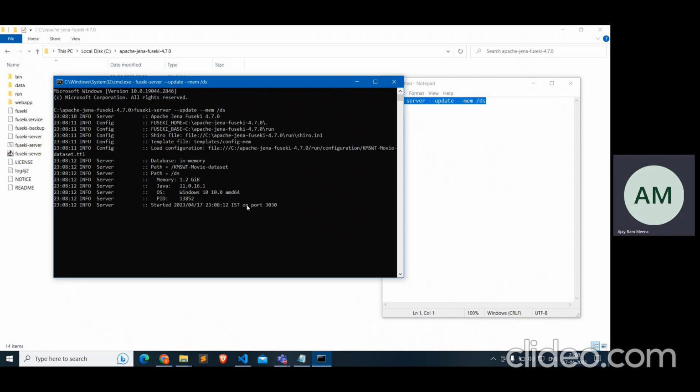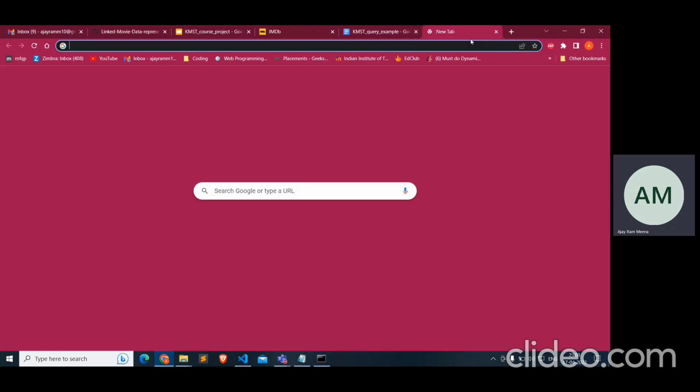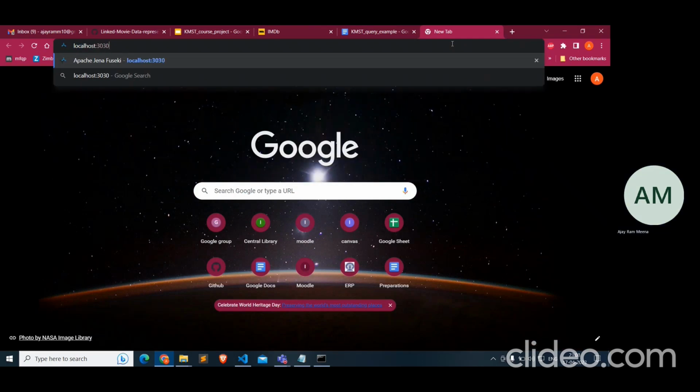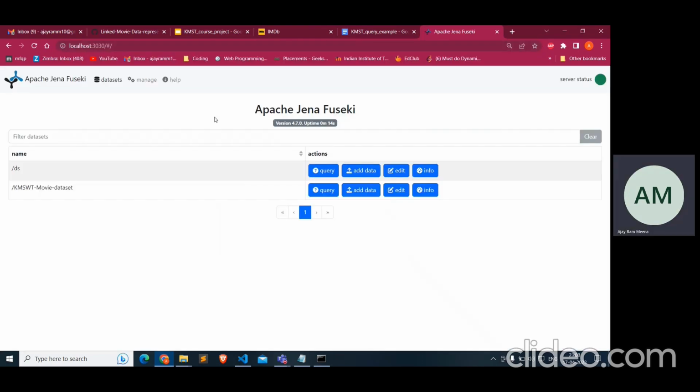As you can see, our server is running on localhost 330. So I am opening localhost 330 in the browser. As you can see, our backend SPARQL server is running on localhost 330, and we have already created one KMST dataset. Here we have uploaded that Turtle file.